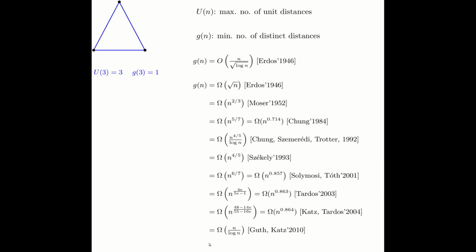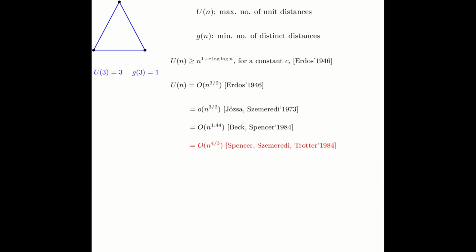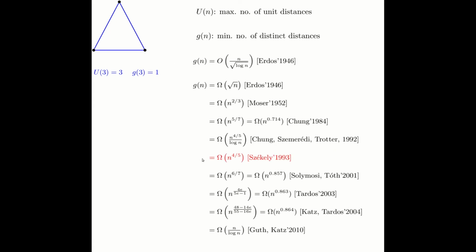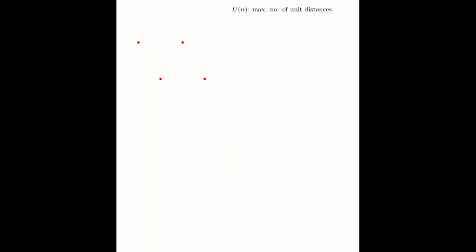Furthermore, the result in 2010 used a very important technique, or actually they introduced a very important technique using the polynomial partitioning method. We will look at some basics of this technique in this course as well. However, for this video, we'll cover this bound here and this bound here. So we'll be covering actually quite decent progress that has been made on these two problems. We'll not be able to cover this proof because it's quite complicated, but we will manage to cover some basics of it further in the future.